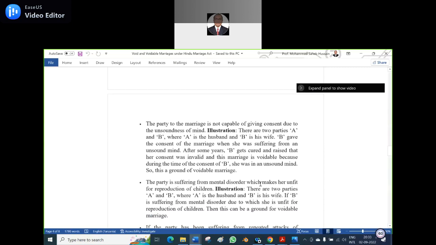Whatever the importance is... Excuse me, sir. Yes, please ask. Sir, I didn't understand the difference between... it is not a valid marriage. Okay, no. Let Gausia's doubt be cleared, then I will come to Venunath. Yes, Gausia. Sir, I didn't understand the difference between inheritance and succession, sir.